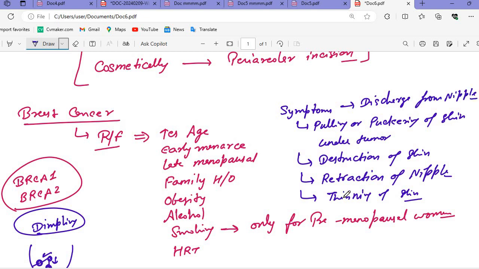If this is a metastatic tumor, there will be no clear margins, because benign tumors have clear margins, and in metastatic cancer there will be no margin. So these findings you need to remember.